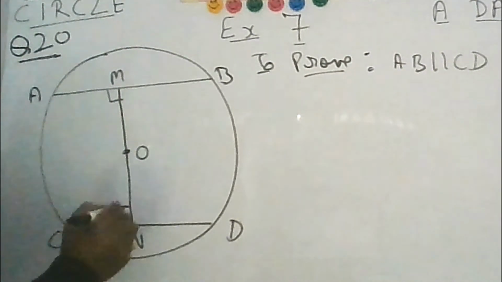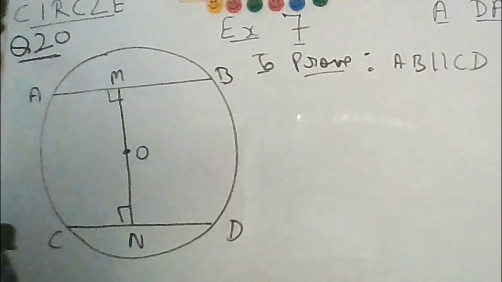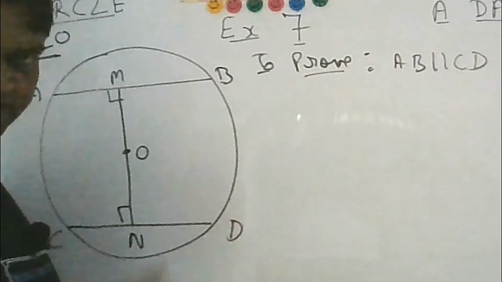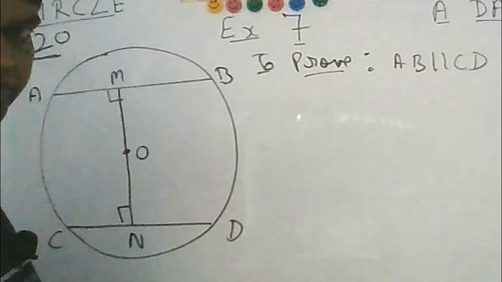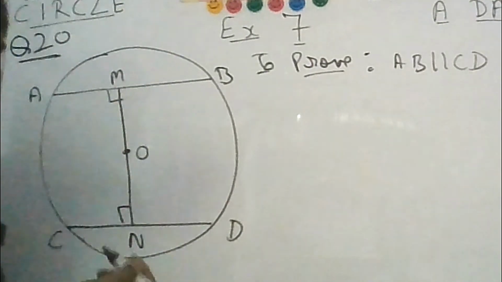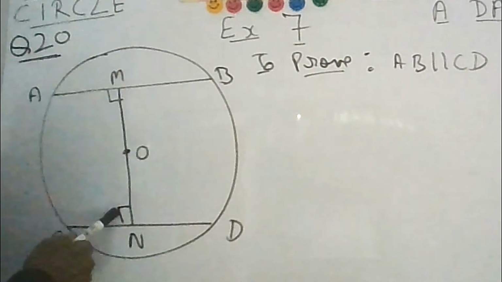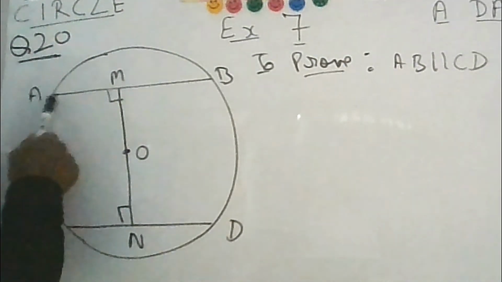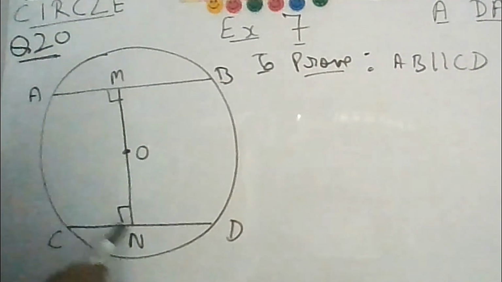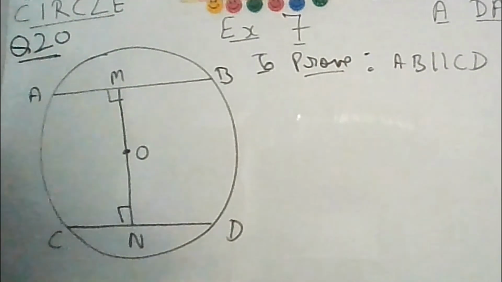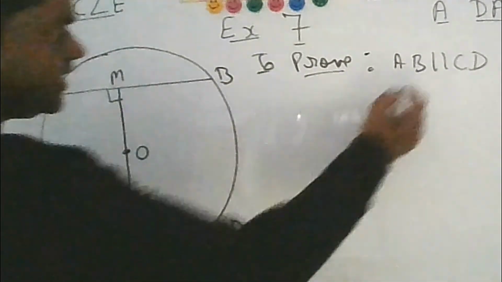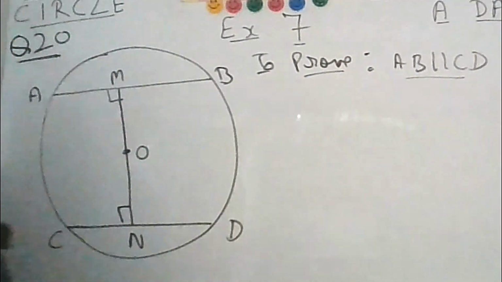ON will be perpendicular to CD. A similar question we have solved just now in this exercise itself, a previous question. So again you can see the same thing, that the interior angles on the same side of the transversal are supplementary. Angle AMO plus angle CNO is 180 degrees. This proves that AB must be parallel to CD.